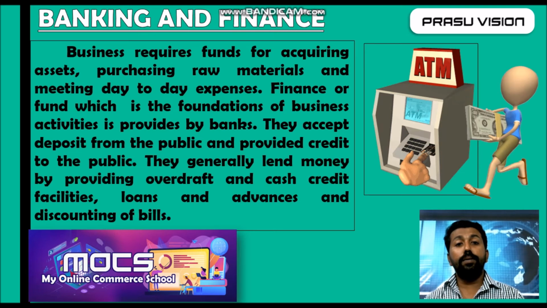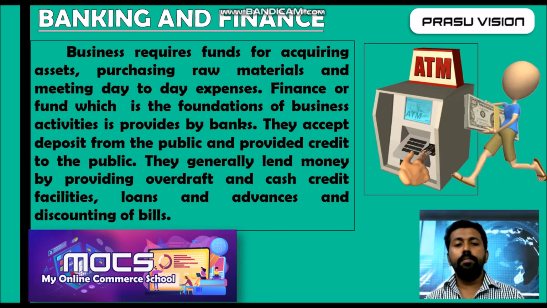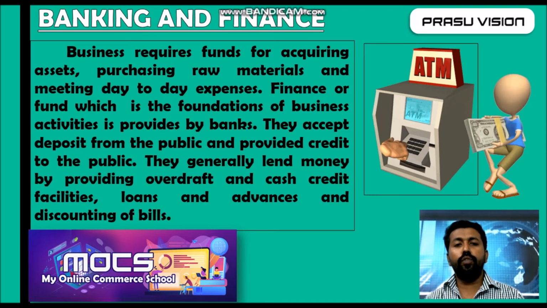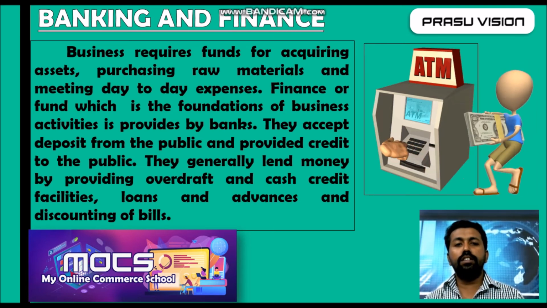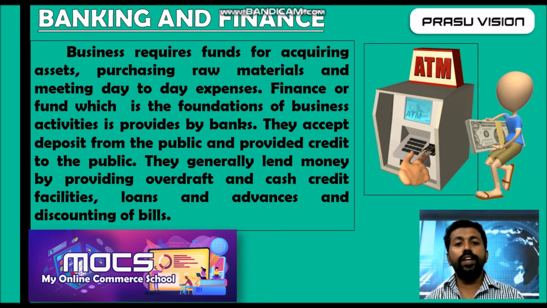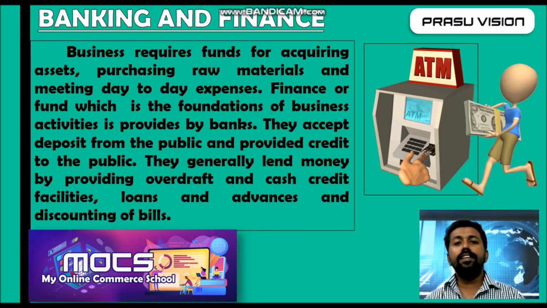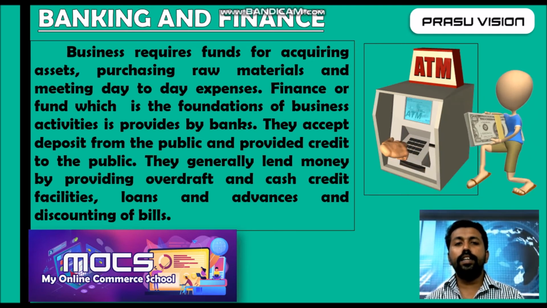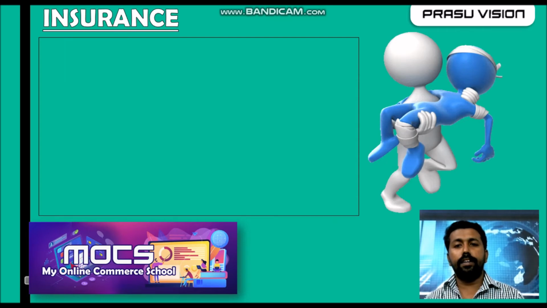Lots of innovations are there. Online banking is there. ATM, anytime banking system is there. 24 into 7, 365 days we are getting financial support. We can make payments, we can transfer funds, we can also collect funds from different parties through the banking system. So that is why it is an auxiliary to trade. It supports the trade in the best manner.